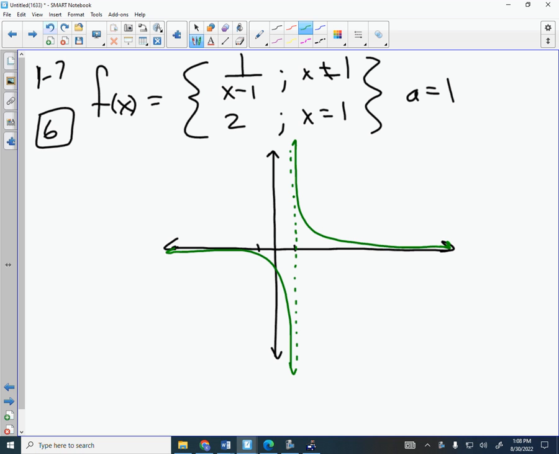Now it says when x is 1, have a value of 2. What does that look like graphically? A point of 1, 2. So I'm going to go ahead and graph this, and I'm going to go 1, 2. So I've got this dot filled in right there. Talk with your peers. 20 seconds. Does it fail to meet 1, 2, or 3? Go. Talk.